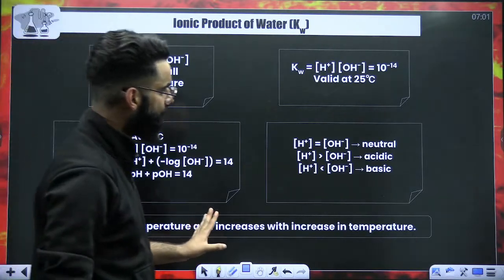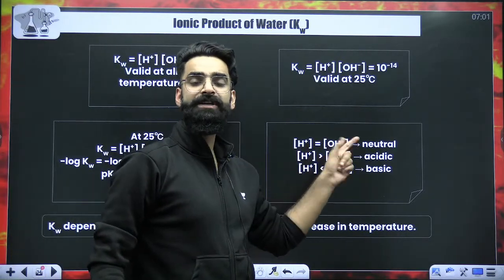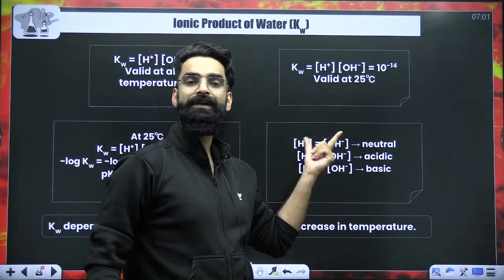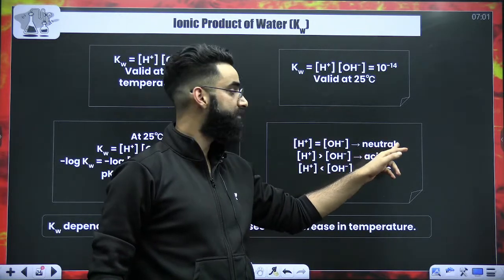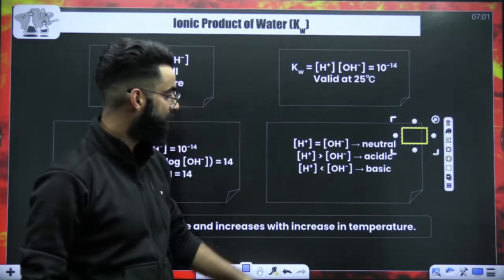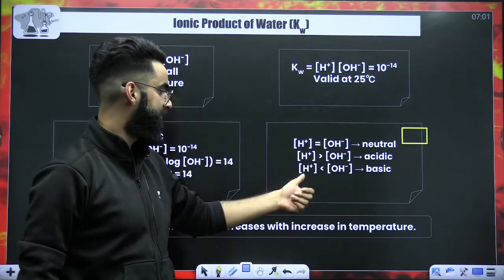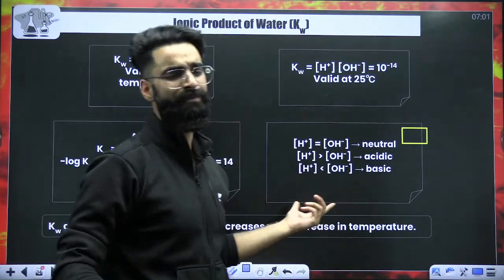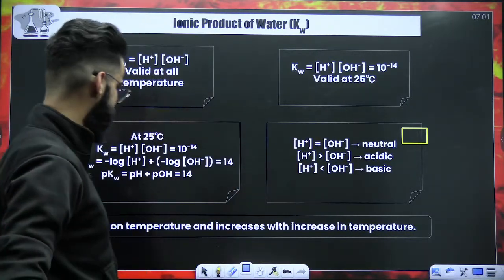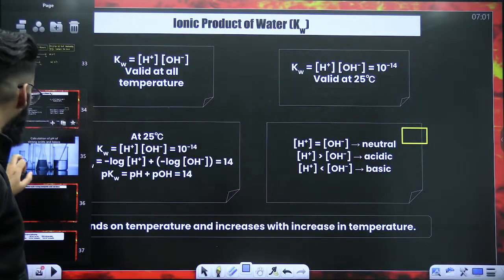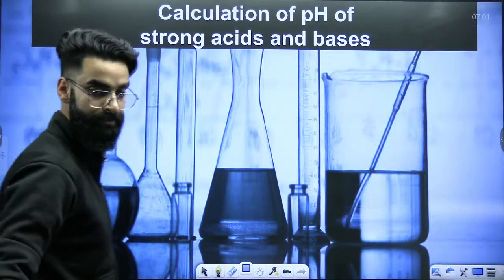One more thing. If the concentration of H positive and OH negative in the solution is equal, the solution is going to be neutral. If H positive concentration is greater than OH negative concentration, it's going to be acidic. If it is less, it's going to be basic. This is something you all must know already, right? I'm not going to discuss this one. I hope all these things are absolutely clear to you, right?